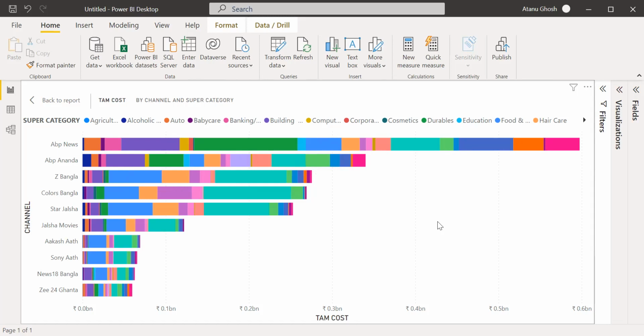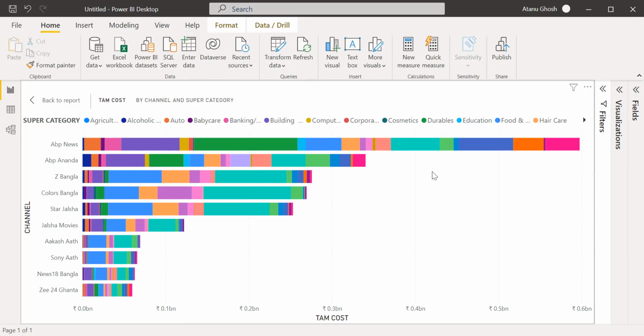Because while people are watching news, they don't want to see ads of food and beverage. No, I think in the entertainment channel, while they're watching serials, their food and beverage consumption is perhaps higher. That's what maybe the research says. Usually food and beverages will be higher in GEC than a news channel, and GEC is more entertainment, women oriented, whereas the news genre is more men oriented. Therefore, you'll find lesser listings of HULs in a news channel rather than a general interest GEC, as we call it.